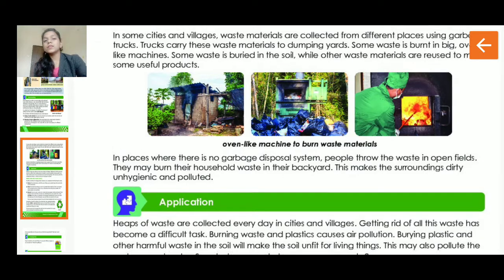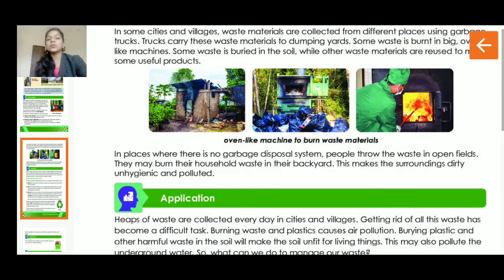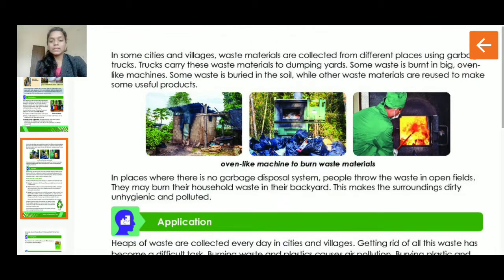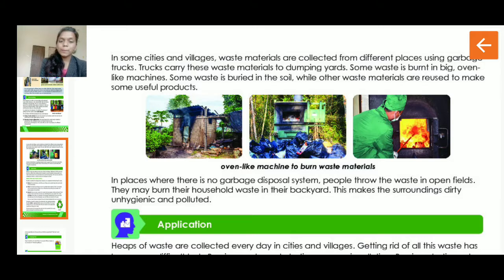So here we have discussed the different techniques which are used in disposal of waste, and we have discussed the different types. In the next lecture we will see the application part, students. I hope you have understood the chapter till here.